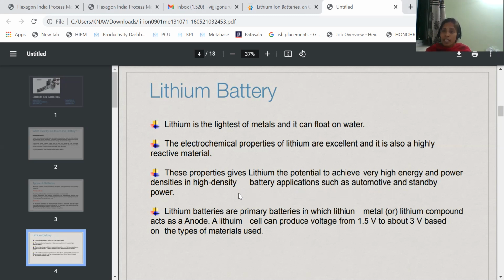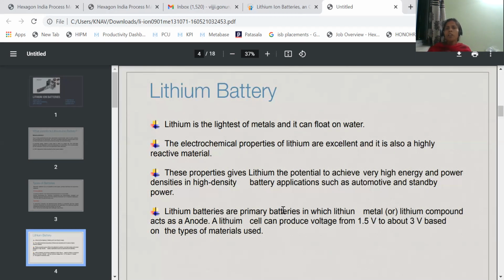Because of these advantages, because of these properties, they are used in automotives. That means in automobiles and even in mobile phones, we are using lithium ion batteries. Lithium batteries are primary batteries in which lithium metal or lithium compound acts as the anode.